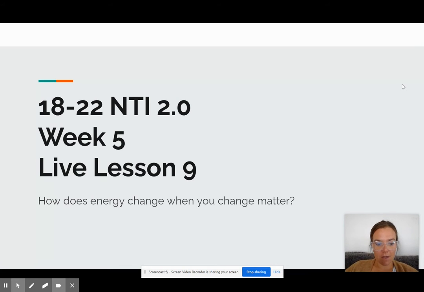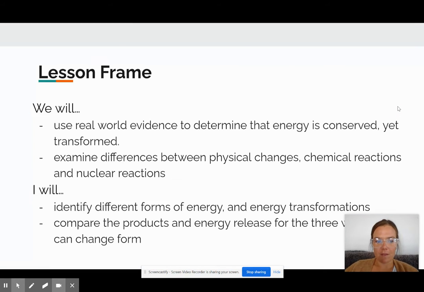We are going to continue talking about how energy and matter changes as we change matter. And I'm really excited to continue working through with you all.